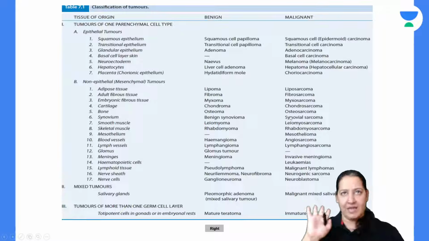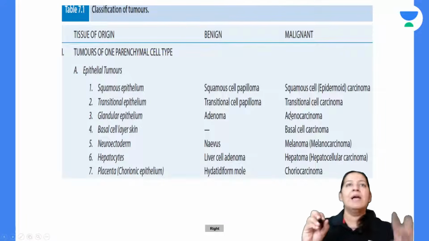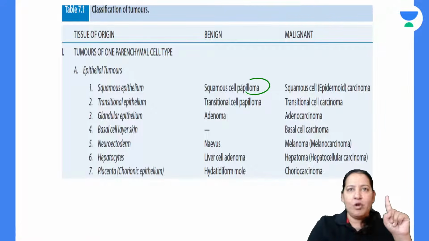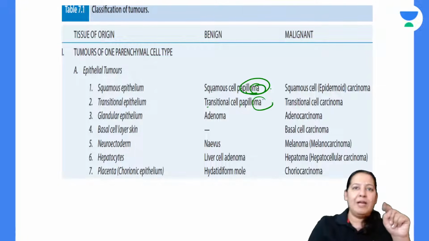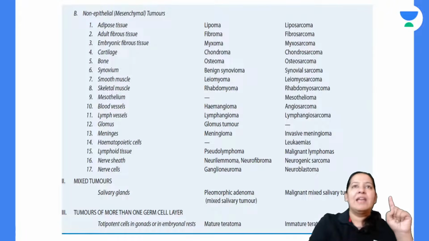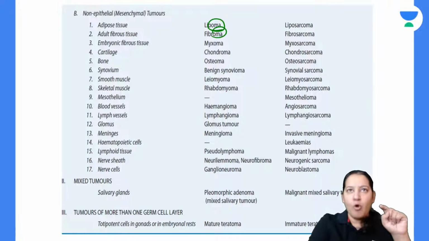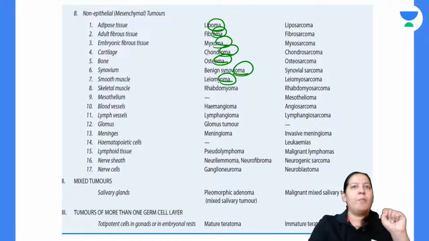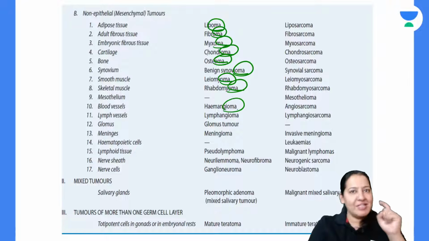Many examples are there. So let me show you a few examples. In the benign tumor, you can see papilloma, squamous cell papilloma. See the suffix oma. Transitional cell papilloma. Liver cell adenoma. Right? See lipoma, fibroma, myxoma, chondroma, osteoma, synovioma, leiomyoma, rhabdomyoma, hemangioma, lymphangioma, meningioma.